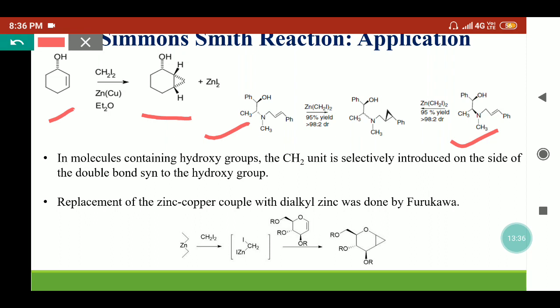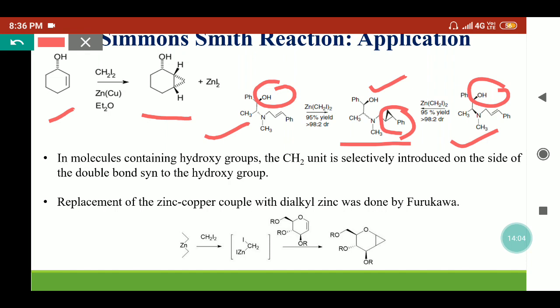So when they both react with the Simmons-Smith reagent, they provide the similar product because of the interaction of the OH group with the zinc metal. So there is a chelation in the transition state. They will provide the similar cyclopropane derivative because here OH is present at the wedge position. So this compound will also provide the cyclopropane at the wedge position.